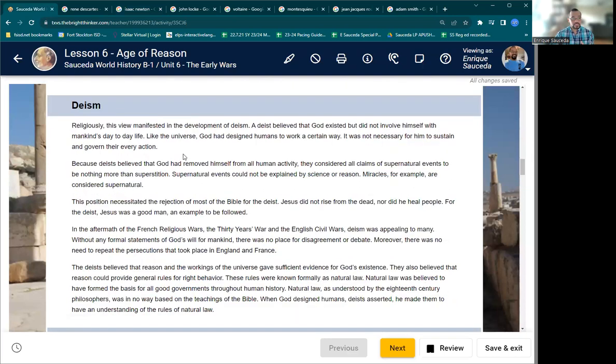Deism. Religiously, this view manifested in the development of deism. A deist believed that God existed but did not involve himself with mankind's day-to-day life. Right? So the "D" is not there. Deism. God is not there. The deists believe that reason and the workings of the universe gave sufficient evidence for God's existence. So God's there, but he's not there, and that's okay because he still allowed us to be.